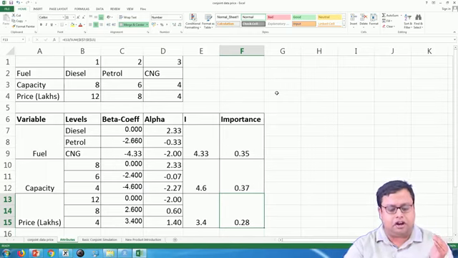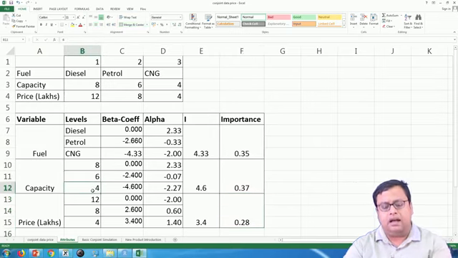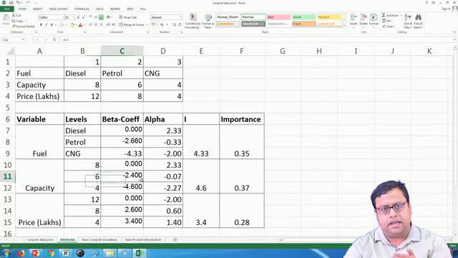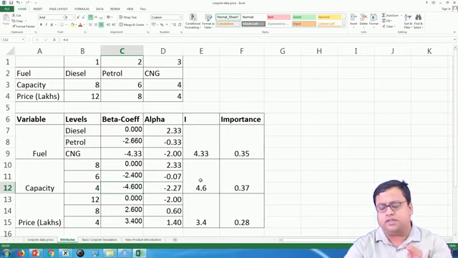if I change from capacity 6-seater to 4-seater, how much preference is dropped? The preference drop is from minus 2.4 to minus 4.6, fair enough. So, minus 2.4 to minus 4.6 means how much? It is actually minus 2.2.